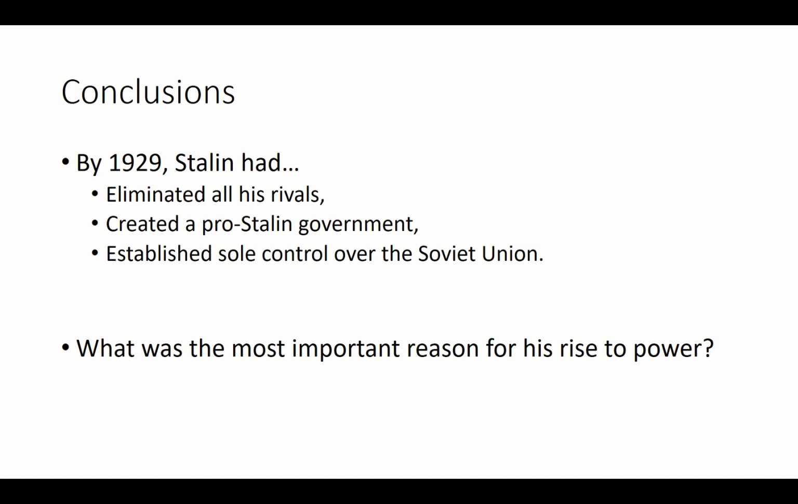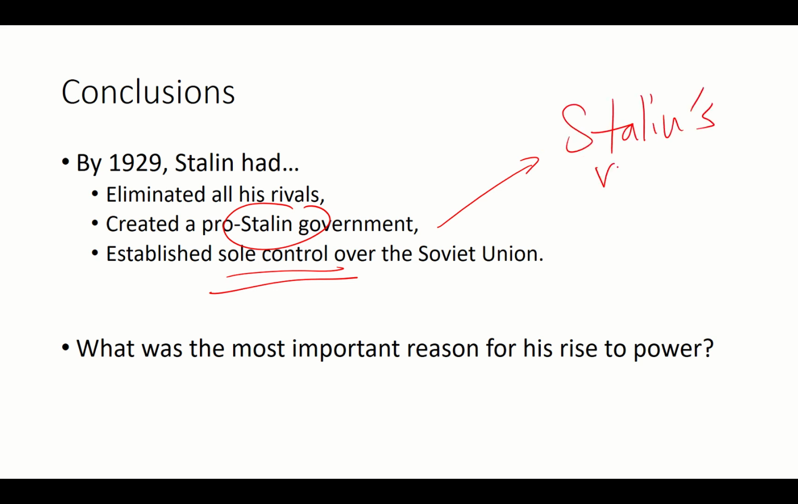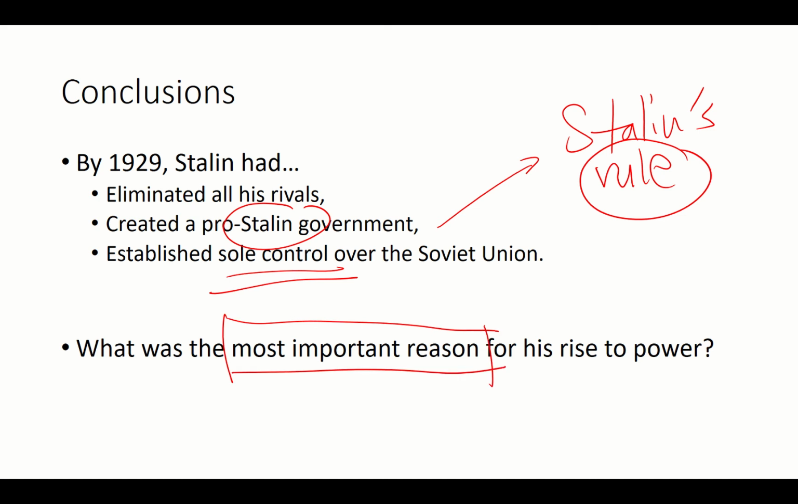The whole government is pro-Stalin, and now he is in sole control, which means that the next chapter we're going to look at is Stalin's rule, how his rule affects the Soviet Union. That is only possible when Stalin is in sole control. If you think about it, this chapter is actually very, very similar to Hitler. So I would need you all to think about what's the most important reason. This is what we will go through together in class.